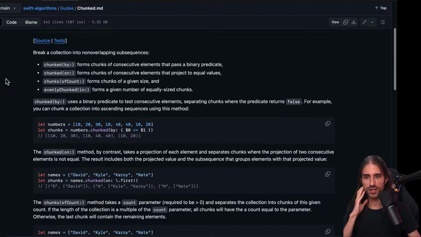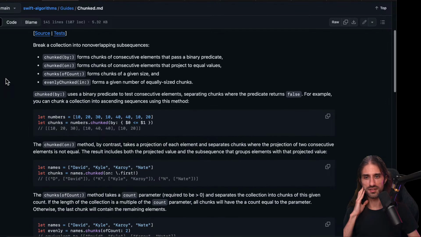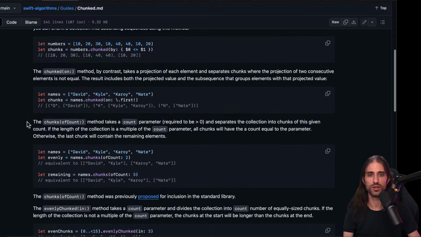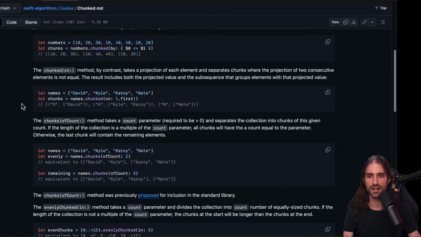And so you can break a collection into non-overlapping subsequences. Chunked by uses a binary predicate to test consecutive elements, separating chunks where the predicate returns false. For example, you can chunk a collection into ascending sequences using this method. So it's not only fixed size chunks, that would be chunks of count, but you can say chunks of increasing sequences. So 10, 20, 30, 10, 40, 40, and 10, 20, for instance. What we saw when we looked at the README at the beginning.